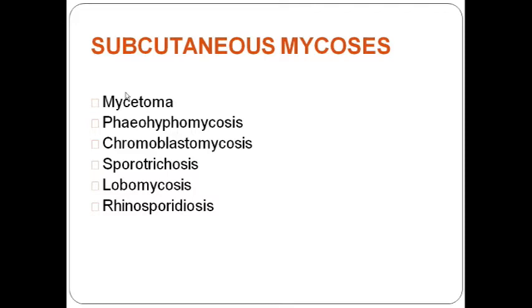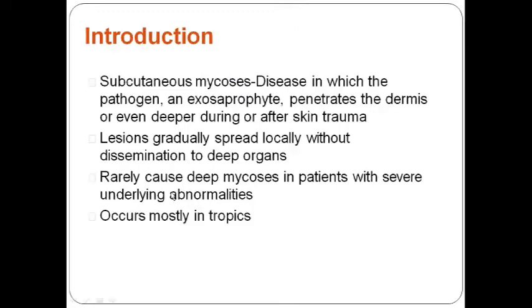We will discuss all the species. Then phaeohyphomycosis and chromoblastomycosis, which are other infections caused by organisms as the name suggests. We will discuss the many organisms involved.